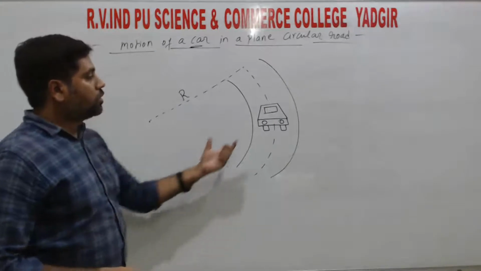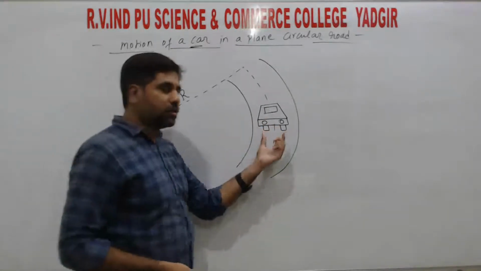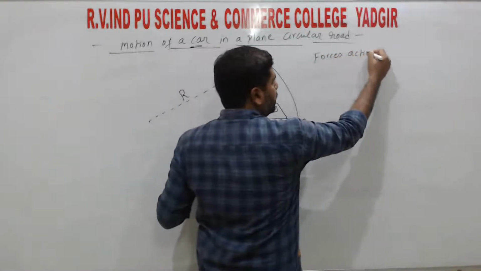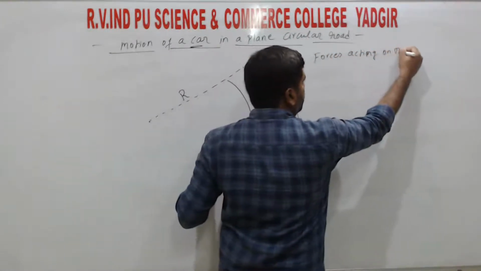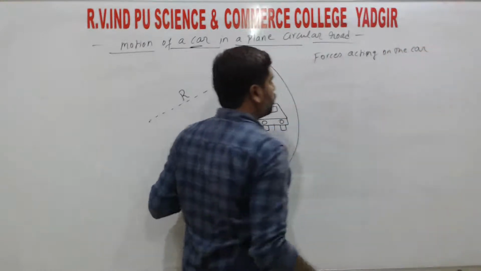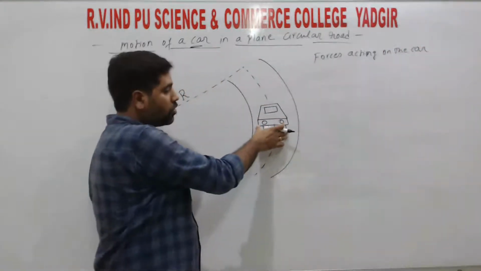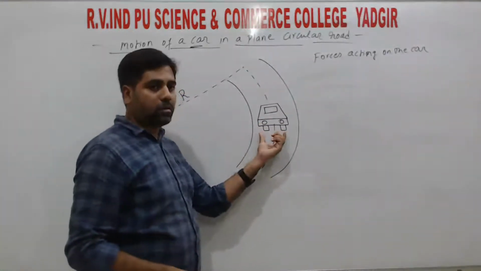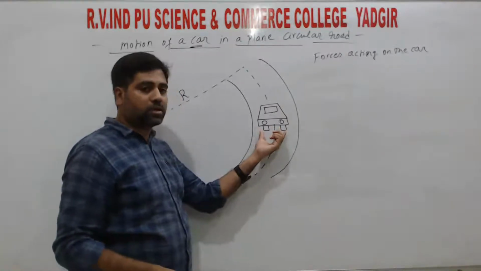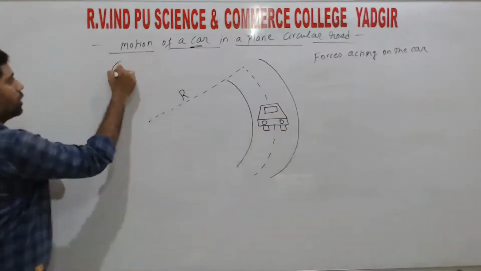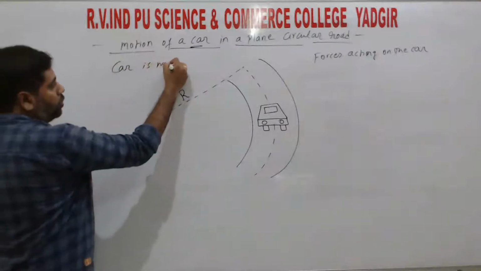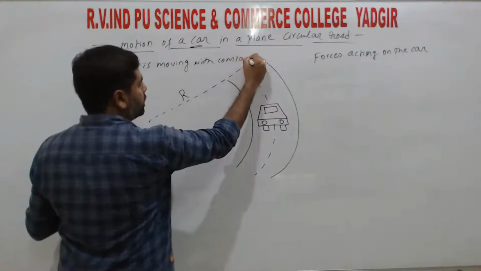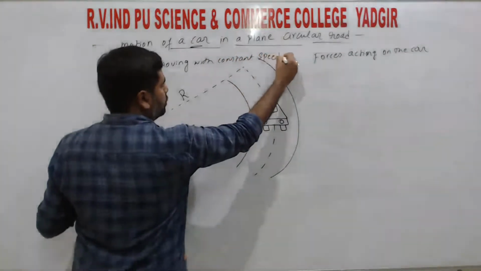So now the forces which are acting on this car. Considering this car is moving with constant velocity, or constant speed, right? So the car is moving with constant speed.